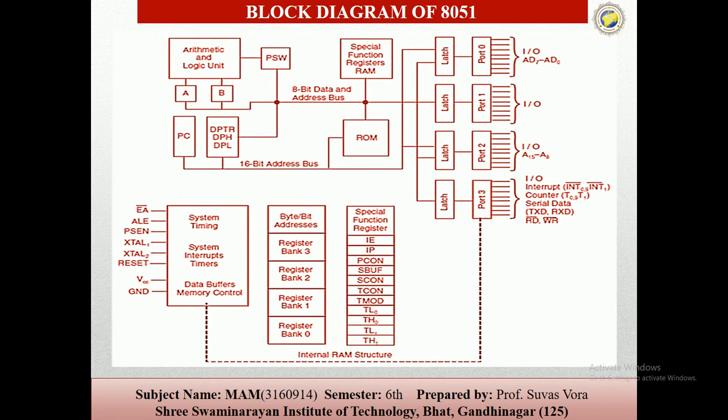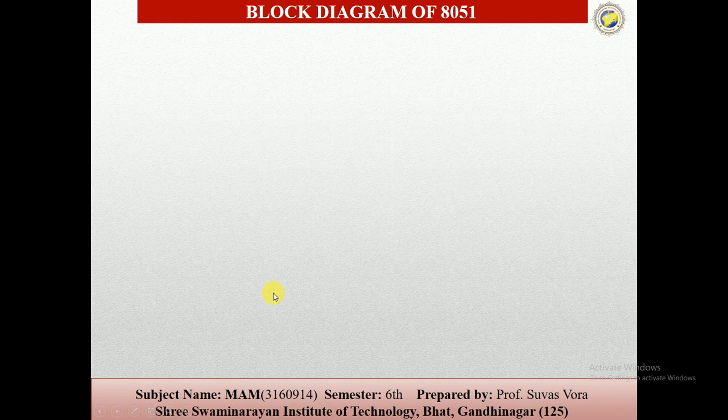So this is the block diagram. This one is the arithmetic logic unit, ALU. Then the two registers A and B, which are also connected to the PSW. Then the different ports, port 0 to port 3, then the serial function register, RAM, ROM, then the interrupt control and data buffer memory systems.